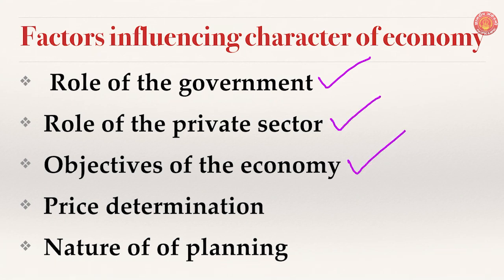For example, in a socialist economy, the objective is welfare of the people, or equitable distribution of resources, whereas in a capitalist economy, profit maximization is the prime motive. Remember, an economy can be categorized based on its objective. Next one, price determination. Who decides the prices of goods and services sold in the economy? Nature of planning. What kind of planning is there? Whether it is command and control planning, induced planning, or market based planning. The nature of planning decides the character of the economy.